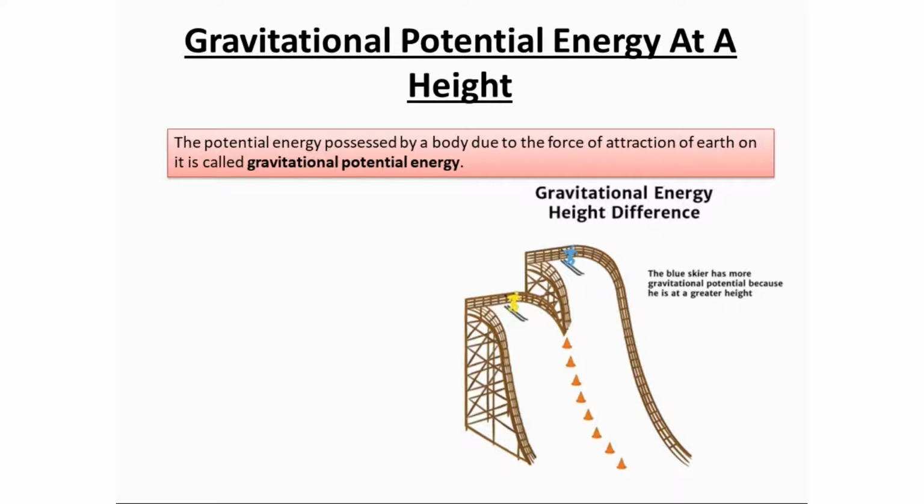Now, let's look at the equation of gravitational potential energy. Gravitational potential energy is given by the letter capital U. So, U is equal to force of gravity multiplied by displacement. Now, you know the force of gravity on an object of mass m is given by mg, and the displacement is equal to the height h through which the body is displaced, or the height from the ground to which the body is raised. So, the equation for gravitational potential energy is U equals mgh.